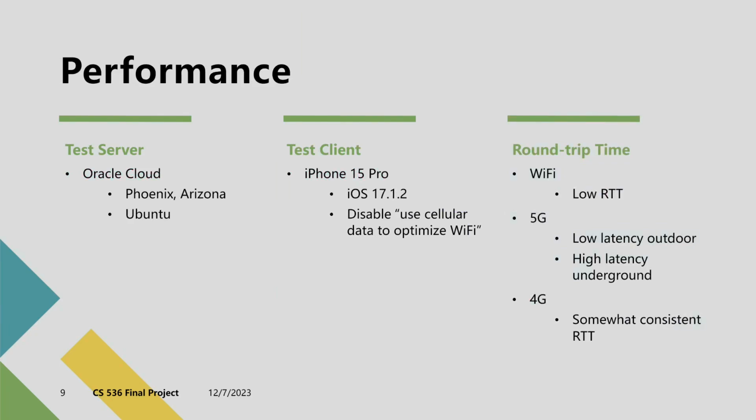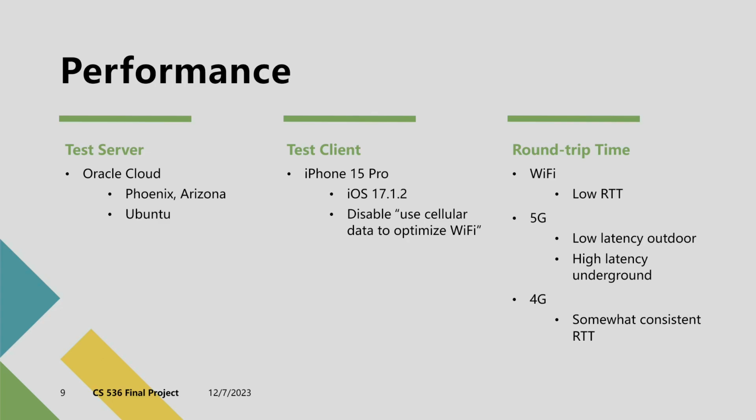To evaluate our app's performance, we set up a testing environment that reflects a variety of real-world scenarios. Our server, hosted on Oracle Cloud Platform, operates from a data center in Phoenix, Arizona. The app was built and installed on an iPhone 15 Pro running the latest iOS version 17.1.2. There's also a key step in our testing setup, which was to disable the option that uses cellular data to optimize Wi-Fi performance. Our tests were conducted in several environments to assess consistency and reliability.